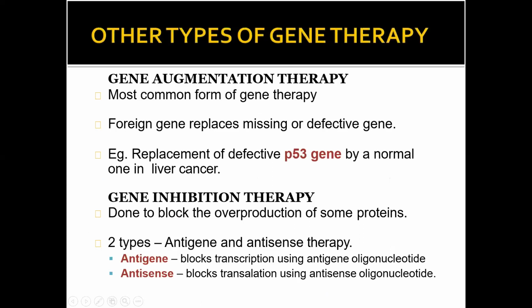And other types of gene therapies are gene augmentation therapy, the most common form of gene therapy. Okay, then replacement of a defective p53 gene by a normal one in liver cancer. Gene inhibition therapy is done to block the overproduction of some proteins. Now, two types are there: antigene and antisense therapy. So gene inhibition therapy means you are blocking the function of a particular type of protein. Okay, so antigene or antisense material is used to silence the particular gene.